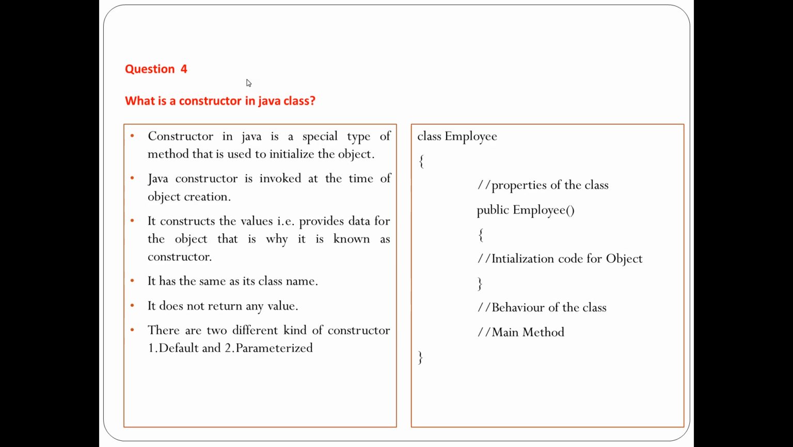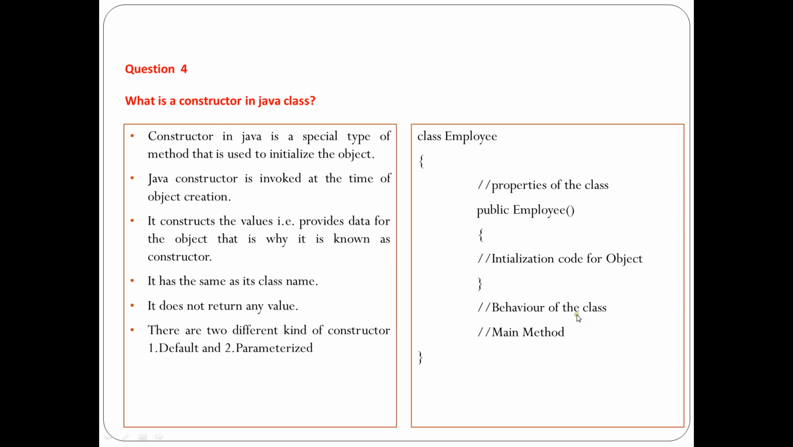And there are two different kinds of constructor which can be present in a class, that is default constructor and parameterized constructor. So that is about constructors. There is an example. We have created a class called Employee. I can have the properties of the class, and if you see public Employee, that is where I have written the code which is called the constructor, where I can write whatever default values are to be initialized for the Employee class.